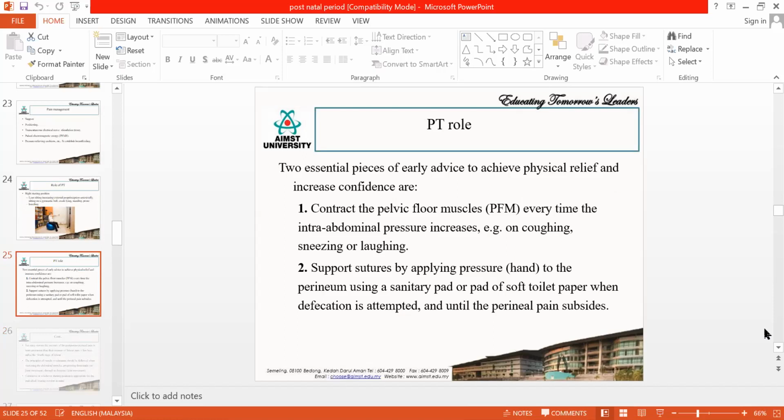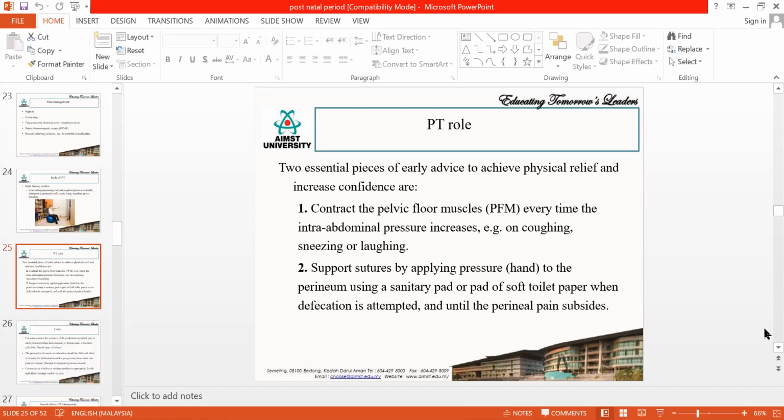Next, you need to start with the pelvic floor exercises. Then you need to teach hand support over the perineum whenever they are defecating or passing motion. This is because whenever they are straining for motion and urine, they might have very severe pain in the perineal part. They also need to maintain hygiene in the perineal part.